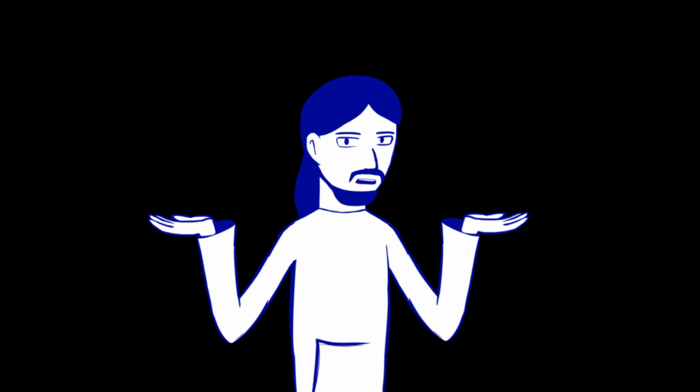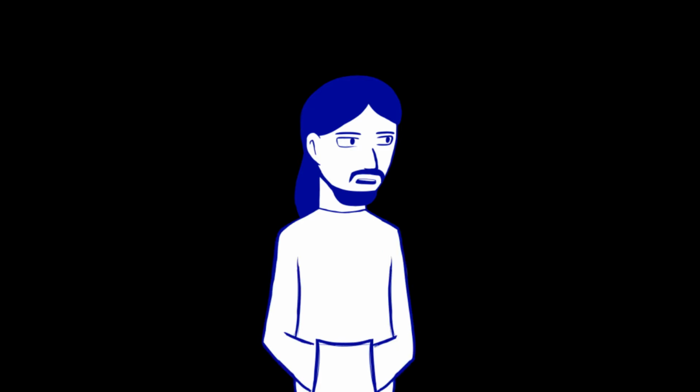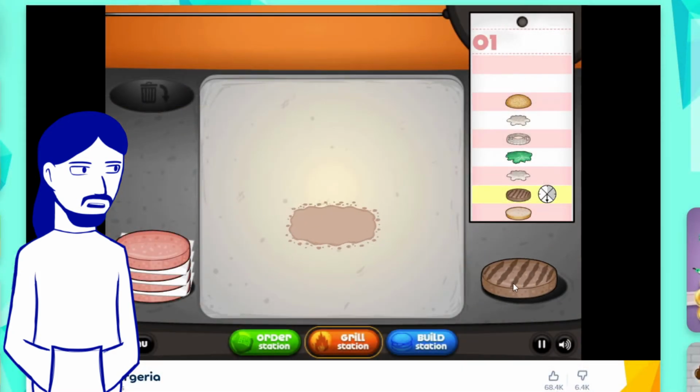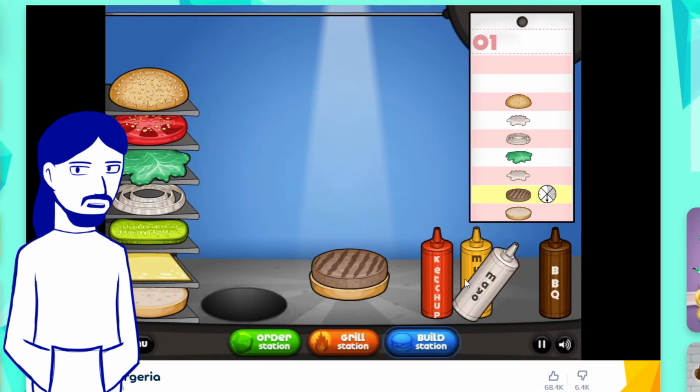Well, that was the end of it. I feel like the music and game design turned out quite well in this game. I had ideas that didn't make it in. I was planning to have a drive-thru in the back, so you have customers coming there too. I was gonna have a burger building minigame, but the game is actually better without it.